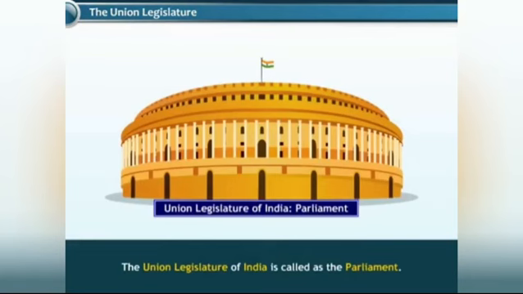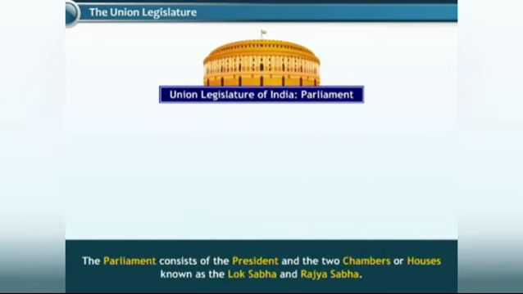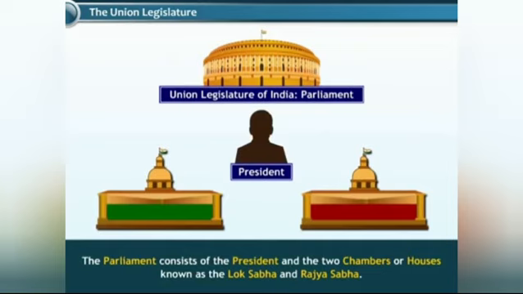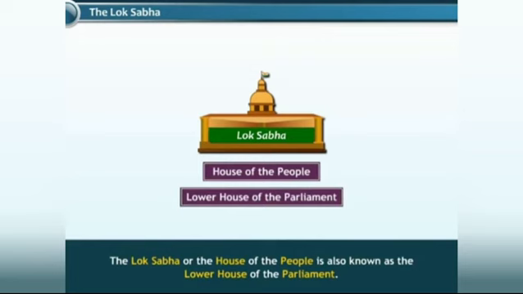The Union Legislature of India is called the Parliament. It makes laws for the country and ensures that the government in power is responsible to the smooth functioning of democracy. The Parliament consists of the President and the 2 chambers or houses known as the Lok Sabha and Rajya Sabha. The Lok Sabha or the House of the People is also known as the lower house of the Parliament.